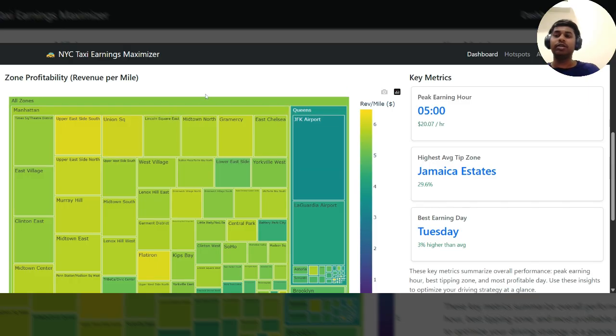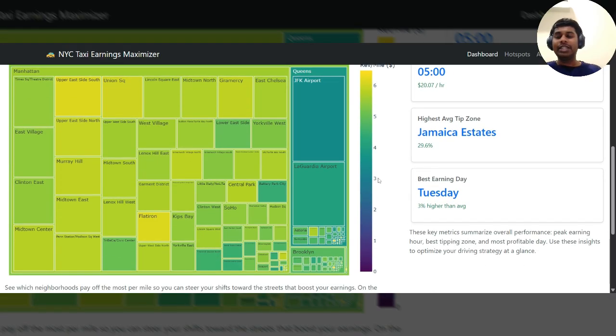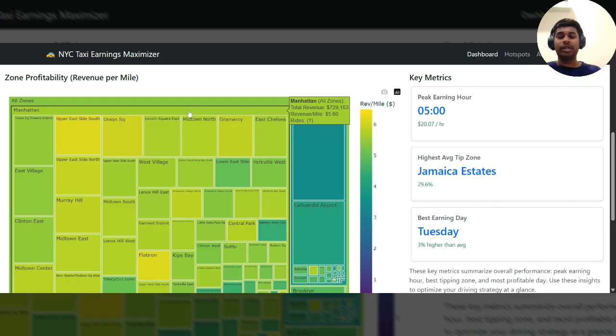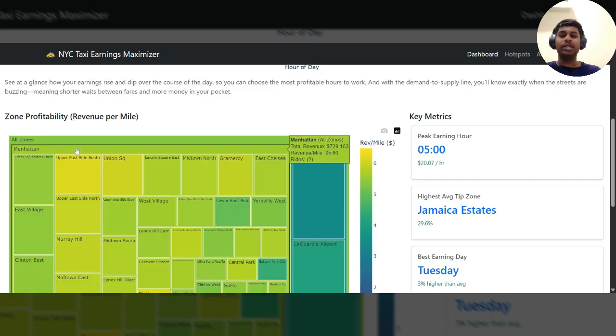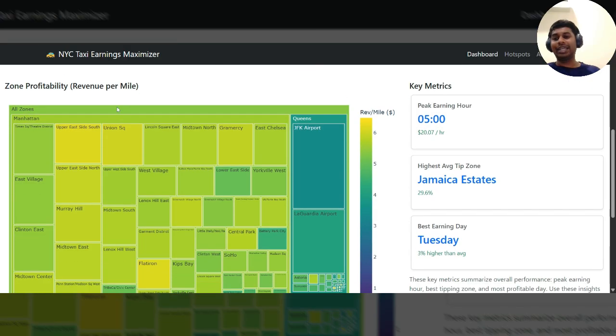Next, you can see the zone profitability map, which the taxi drivers can use to find where they can earn the maximum revenue per mile. So you can see that it is a drill down view. You can see the different boroughs, Manhattan, Queens, Brooklyn. You can see Manhattan is where the maximum revenue is generated for the New York City taxi drivers.